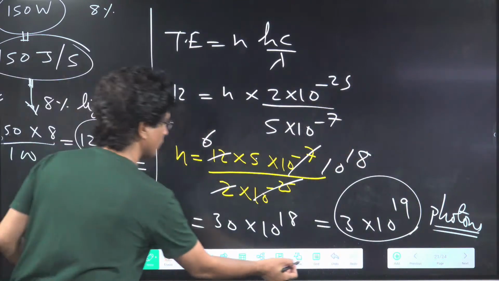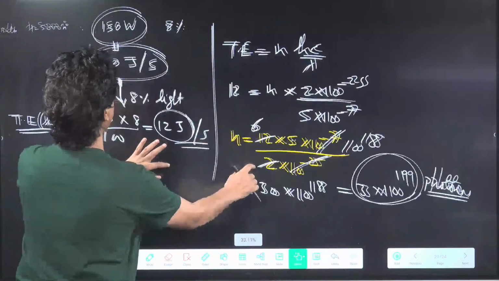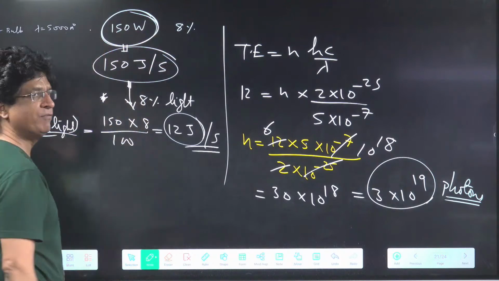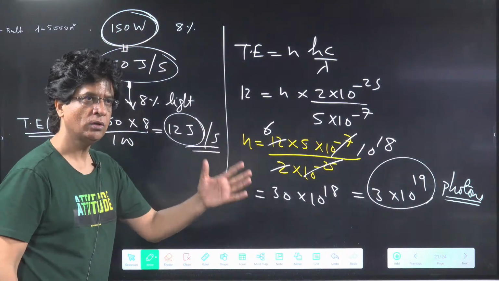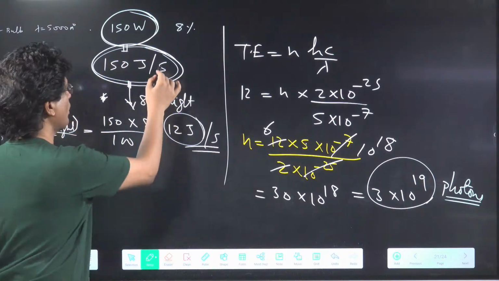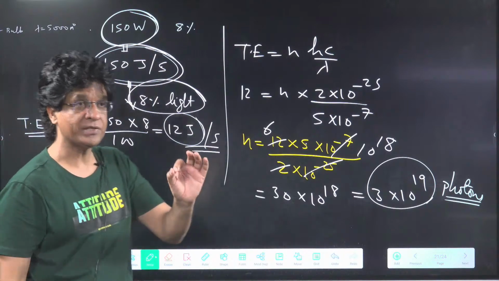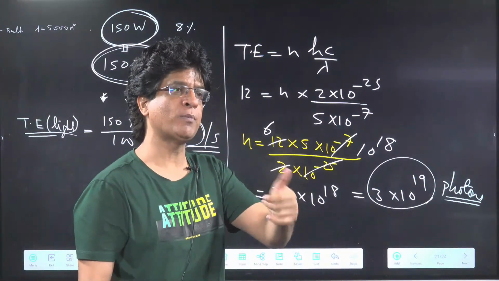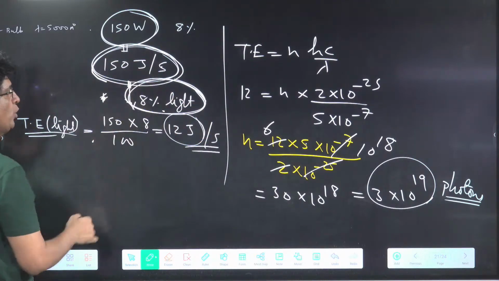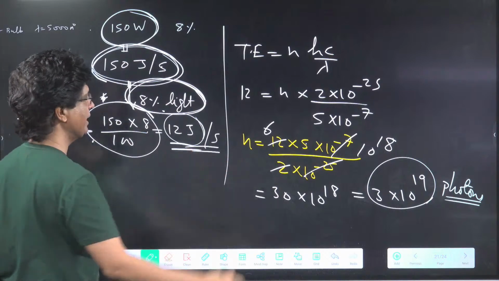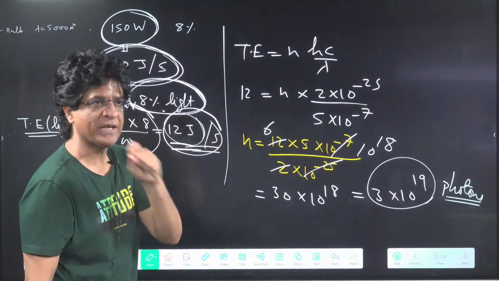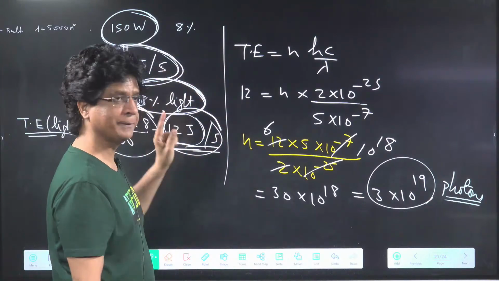Okay? So whenever you get this kind of question again, where will you begin? You will first decode this 150 watt. They can give you other values also, but this is like 150 joule per second. Out of that, 8% is light, rest 92% is wasted in the form of heat. So we will calculate the light energy out of 150 joule, which is 8%. In this case, 12 joule. This is the total amount of light energy which is given per second.